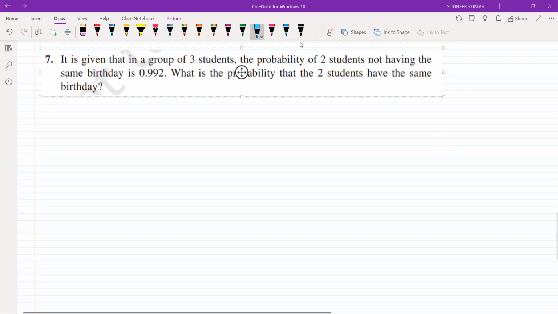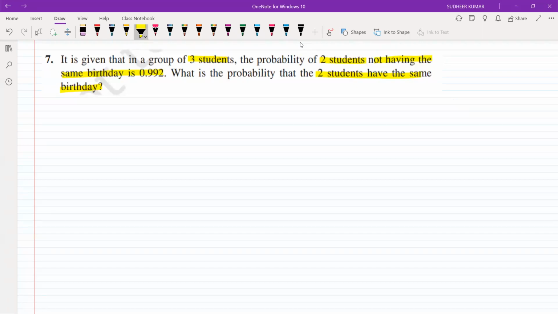It is given that in a group of 3 students, the probability of 2 students not having the same birthday is 0.992. What is the probability that the 2 students have the same birthday? So how do we find it? One is the happening event, another one is the not happening event. You should mention it and then complete it.